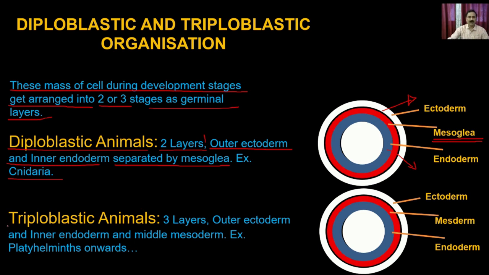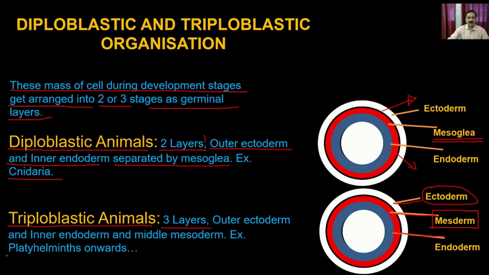Similarly, you can have the triploblastic animals. In the triploblastic animals, you have 3 layers: the outer ectoderm, the inner endoderm, and in the middle the mesoderm. The ectoderm and endoderm are also differentiated, and that's how they have the 3 germ layers: ectoderm, mesoderm, and endoderm.